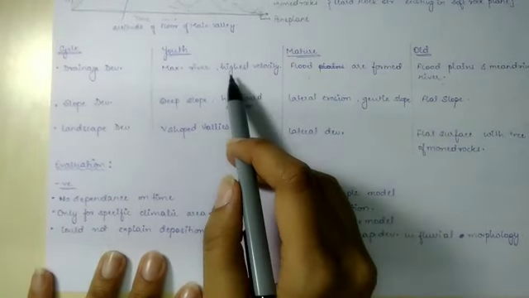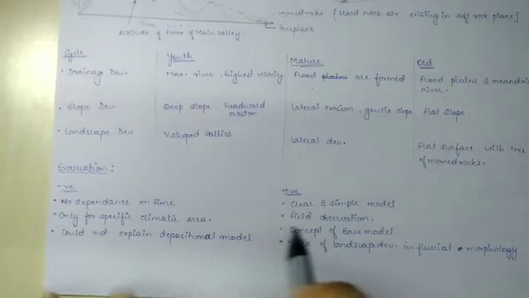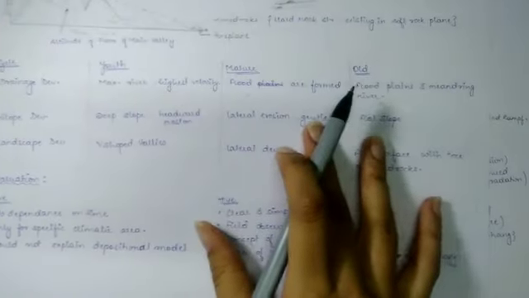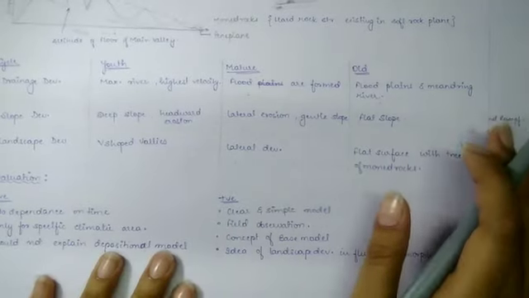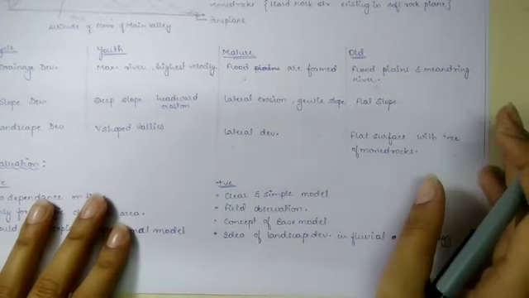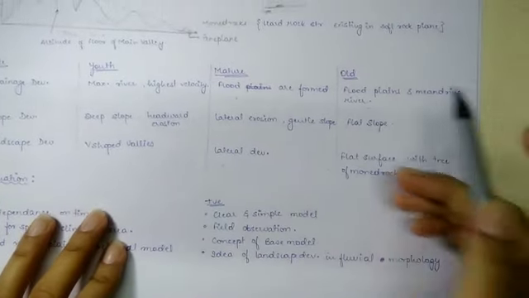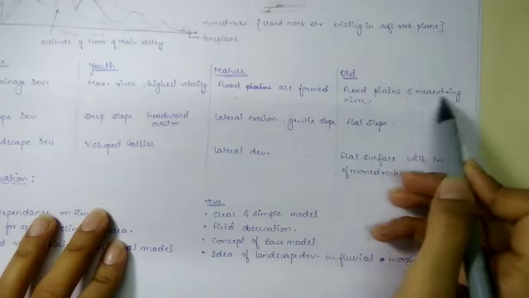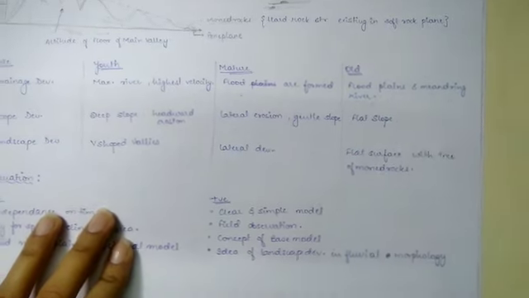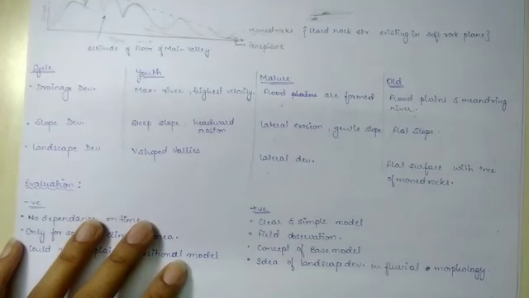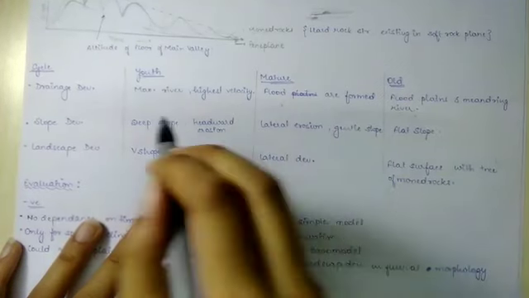Next is mature stage, where main floods are formed, and lastly we have floodplains formed in old stage, and river meanders. This we will study in fluvial landforms also, in detail.